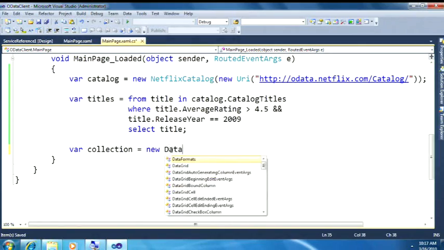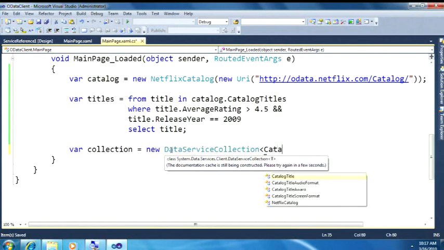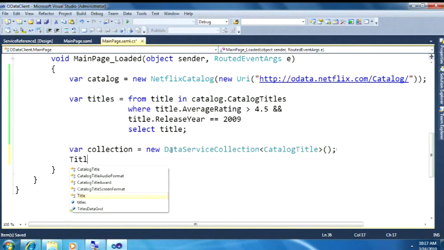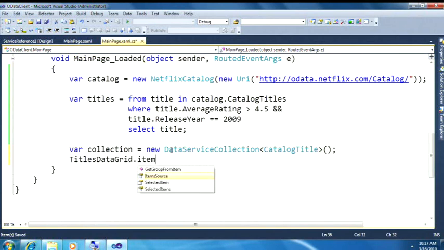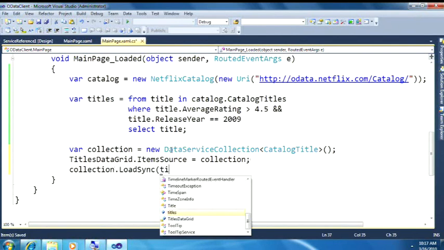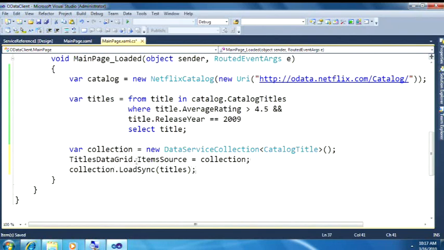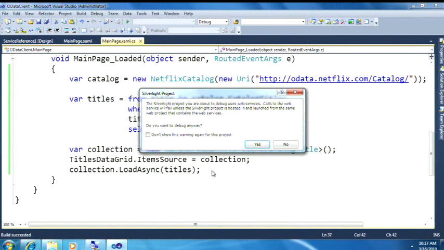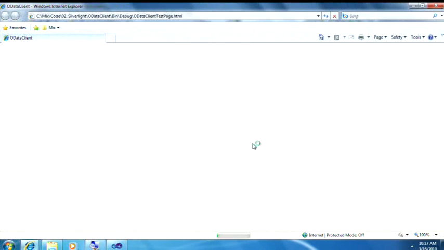And so what Jonathan's going to do now is he's going to utilize something that we have called the data service collection. And this is a very simple way in order to take care of asynchronous calls, two-way data binding, and marshalling back to the UI thread. And all Jonathan's doing here is he's just specifying that collection, and then he's telling the collection to load async with that query itself. You need an A in front of it? I do. Great. Let's go ahead and F5, and this should work and show us magic. It's complaining because we're using a cross-domain query.